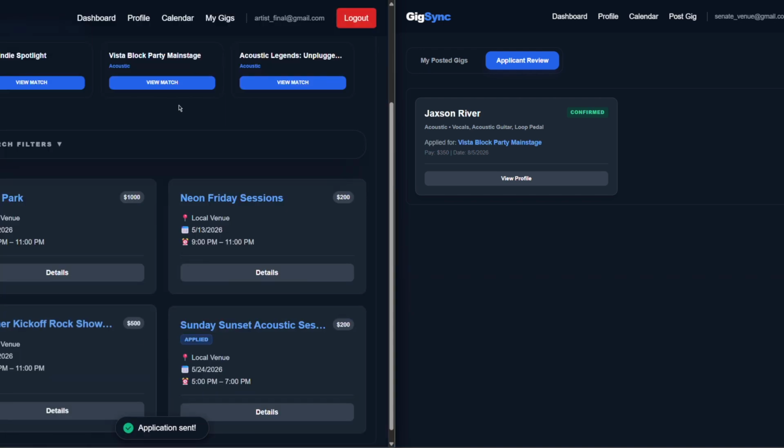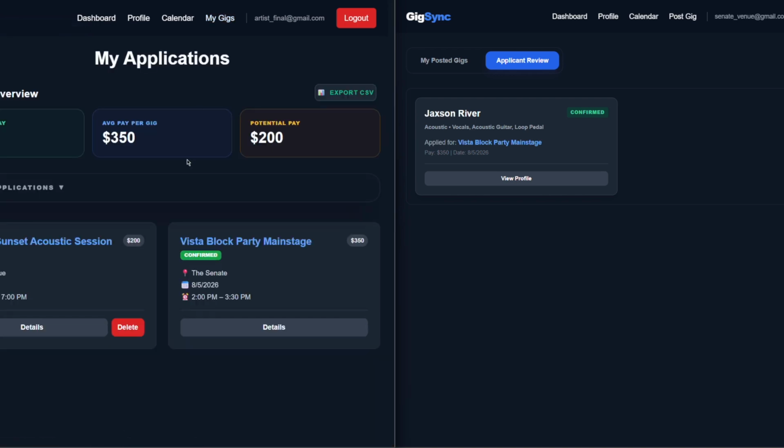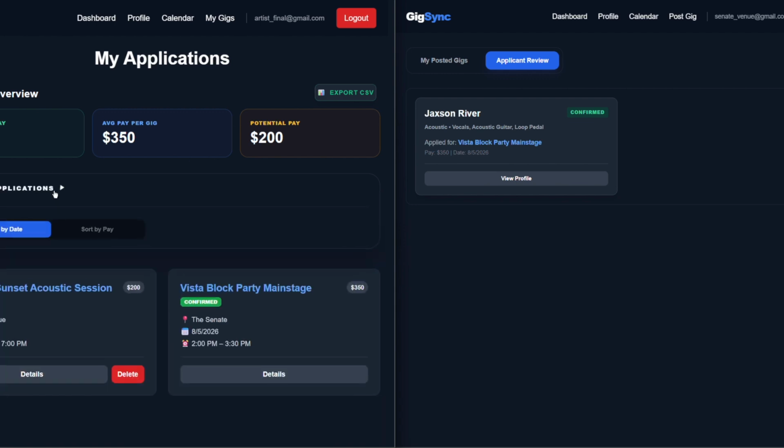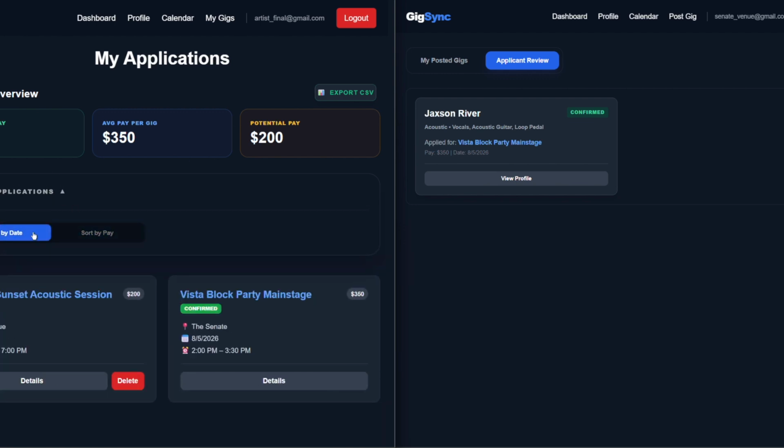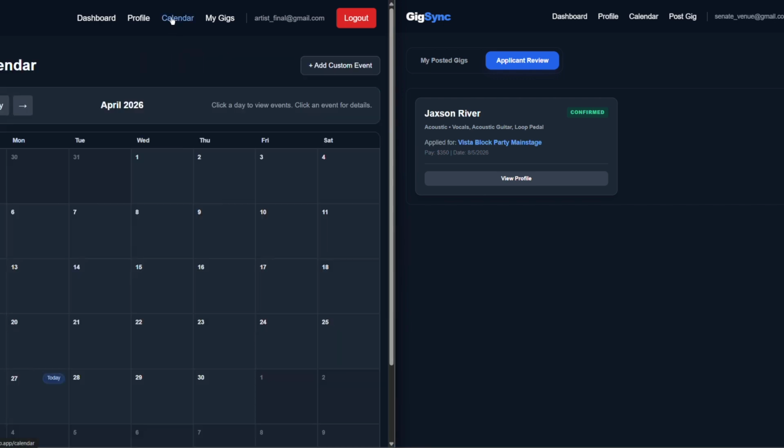This gig also shows up in My Gigs, but it's still pending, so it doesn't show up in the average per gig or the potential pay. And we can also use simple filters for My Gigs as well, like by date, sort by pay. And then lastly, for our artists, we can go to the calendar and see if the gig that was accepted by the venue is posted on the calendar.